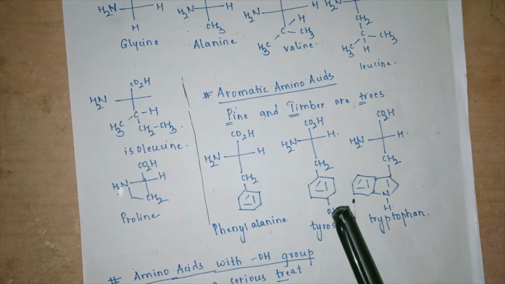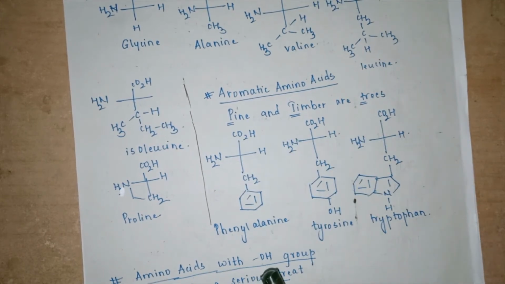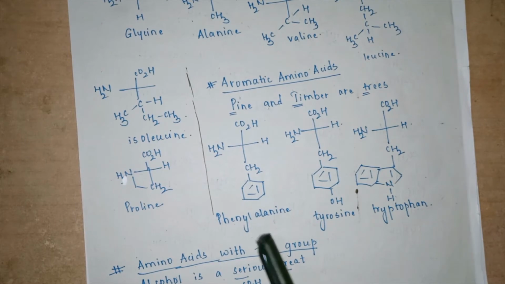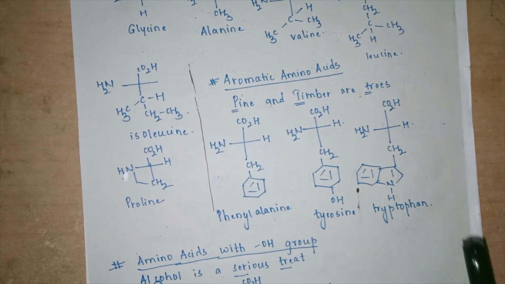If there are aliphatic amino acids, definitely there would be aromatic amino acids also. How can we remember that? Pine and timber are trees. So what are the amino acids which are aromatic? Phenylalanine, tyrosine and tryptophan are aromatic in nature.